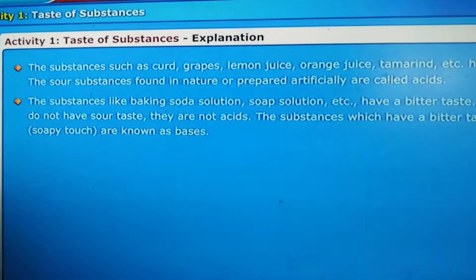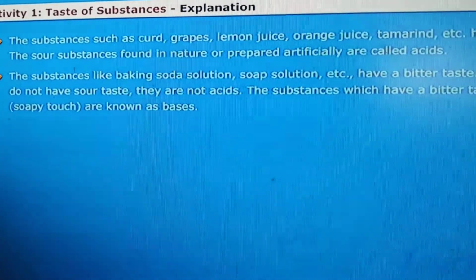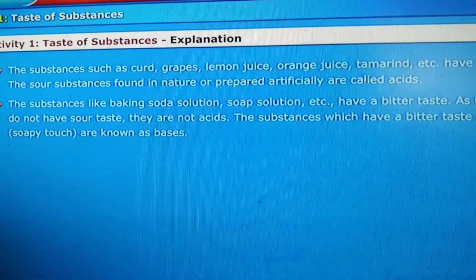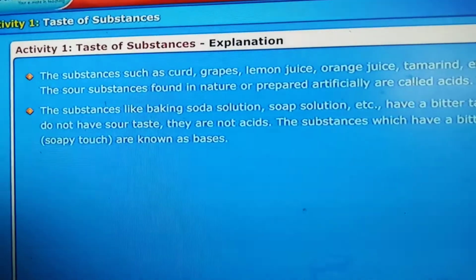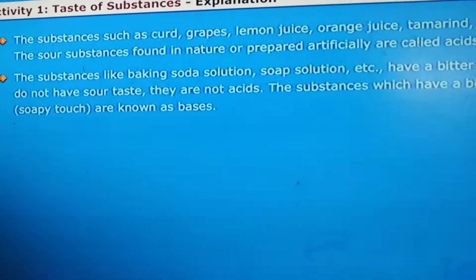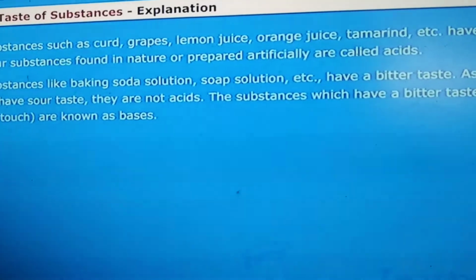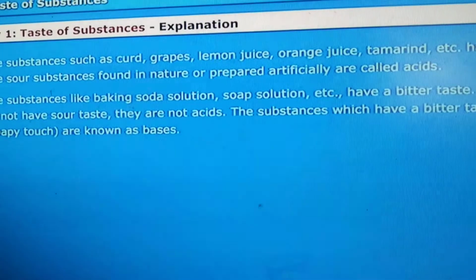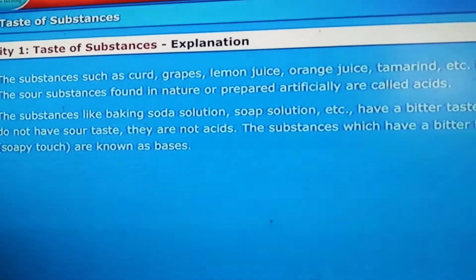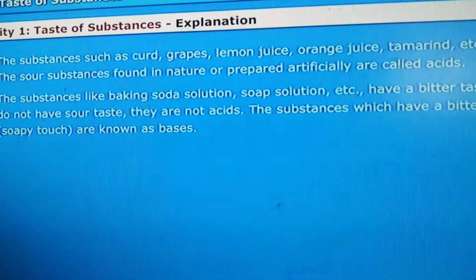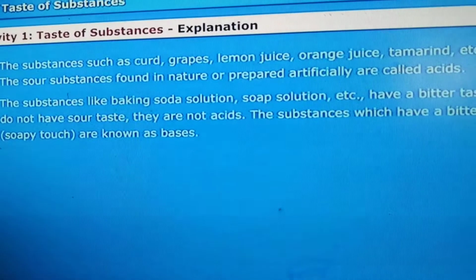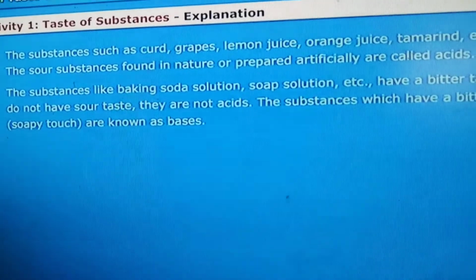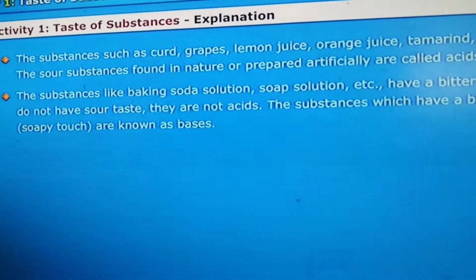So we can conclude that substances such as curd, grapes, lemon juice, orange juice, tamarind, etc. have a sour taste. The sour substances found in nature or prepared artificially are called acids. Those which have a sour taste are generally called acids. Some are prepared.